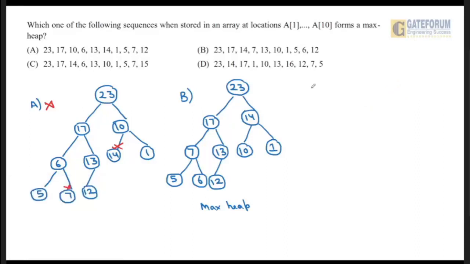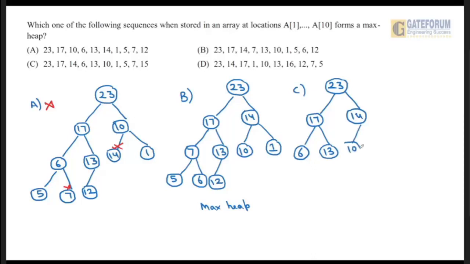Let us see option C. Let us draw option C. 23, 17, 14, then 6, 13, 10, 1, then 5, 7, and 15.